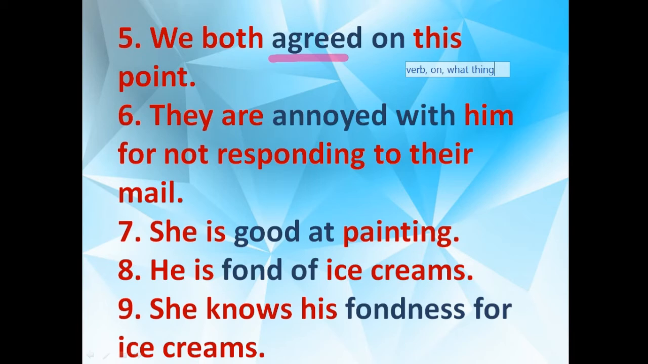Sixth one: they are annoyed with him for not responding to their mail. Now this "annoyed" is not a verb over here. Annoyed means angry. This is our adjective, and with this adjective we have used "with".